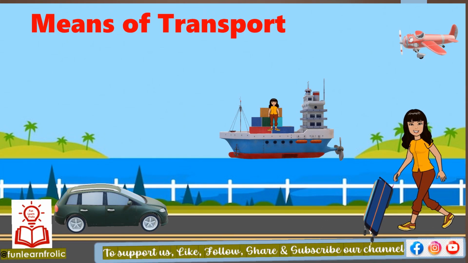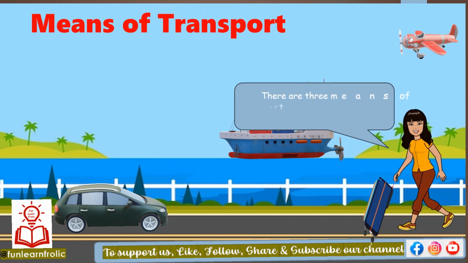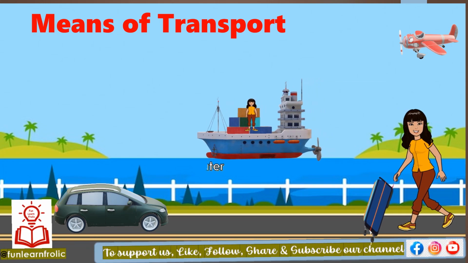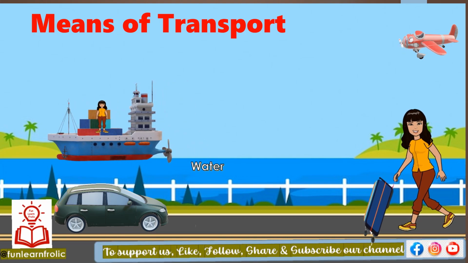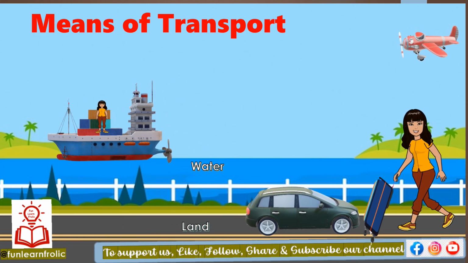Means of transport. There are three means of transport: water, land, air. Let's travel by using one by one.